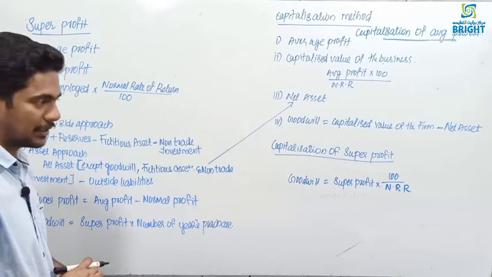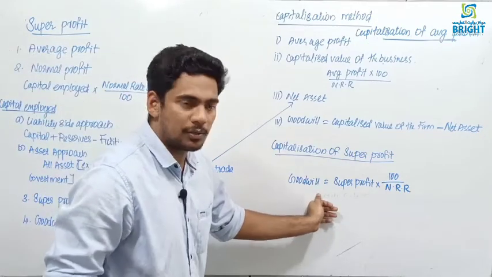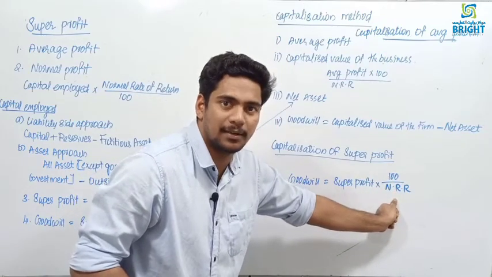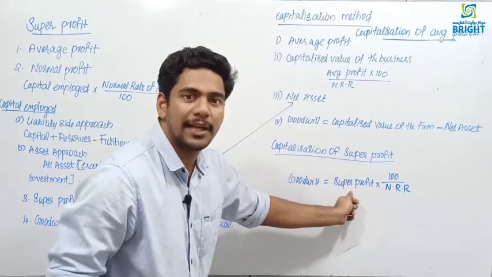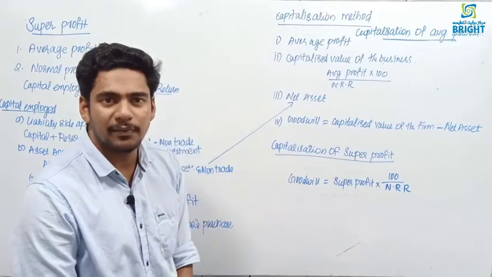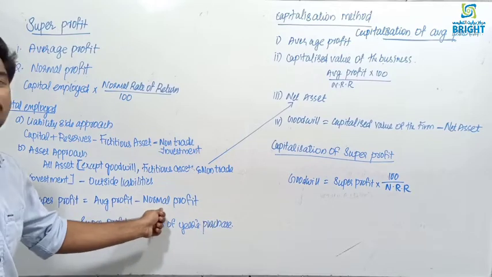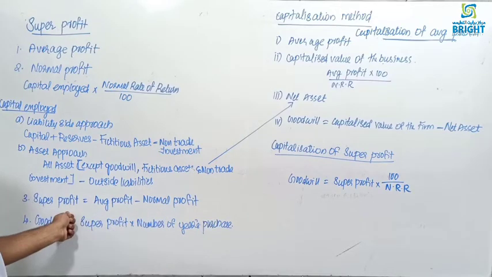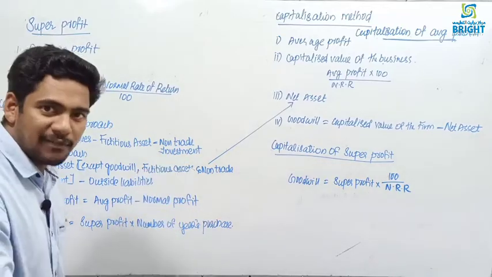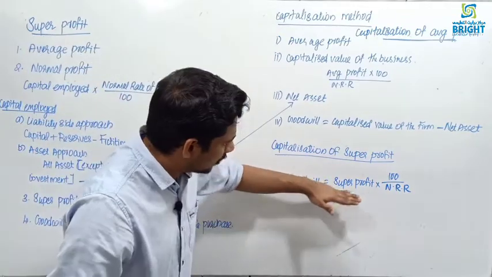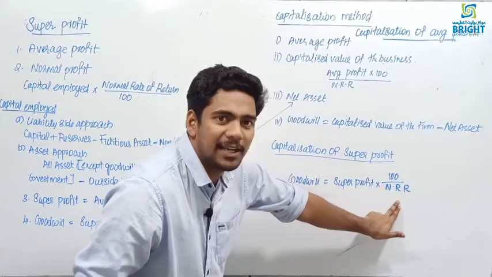Okay, super profit method. Here goodwill is equal to super profit into 100 divided by normal rate of return. Then here you need to get super profit. How to get super profit? Super profit is equal to average profit minus normal profit. To get super profit, first you need to find the average profit and normal profit. So here goodwill is equal to super profit into 100 divided by NRR.